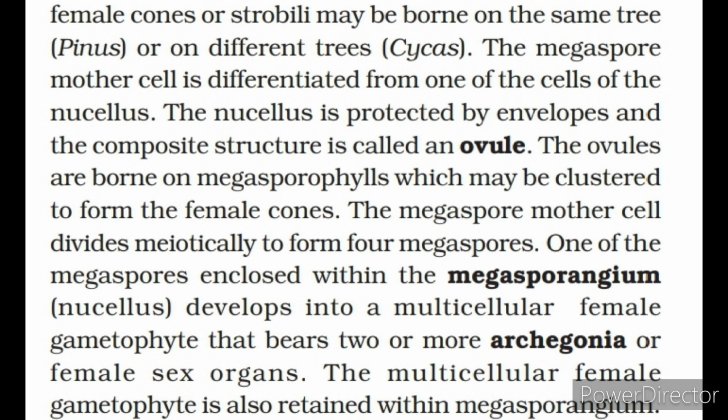The megaspore mother cell is differentiated from one of the cells of the nucellus. The nucellus is protected by envelopes, and the composite structure is called an ovule. The ovules are borne on megasporophylls, which may be clustered to form the female cones. The megaspore mother cell divides meiotically to form 4 megaspores. One of the megaspores enclosed within the megasporangium, nucellus, develops into a multicellular female gametophyte that bears 2 or more archegonia or female sex organs. The multicellular female gametophyte is also retained within the megasporangium.